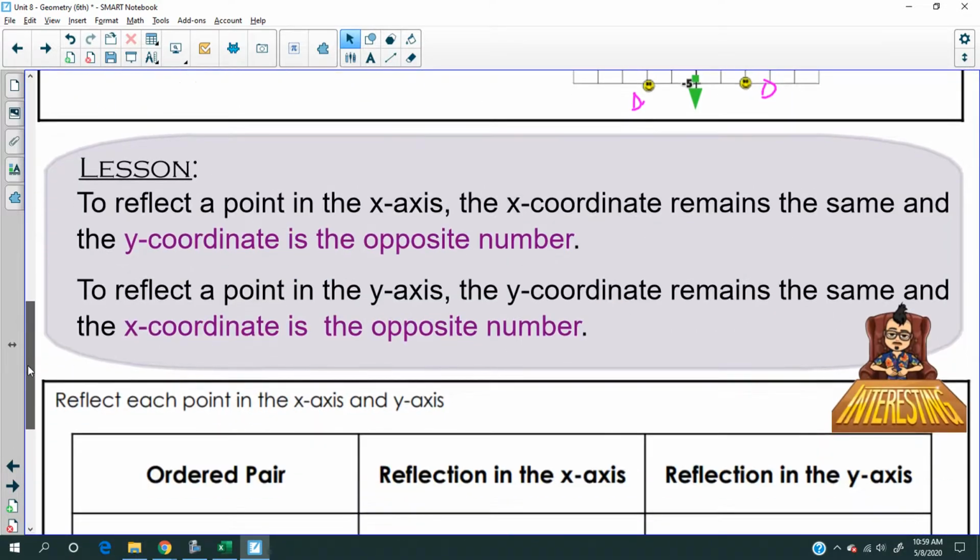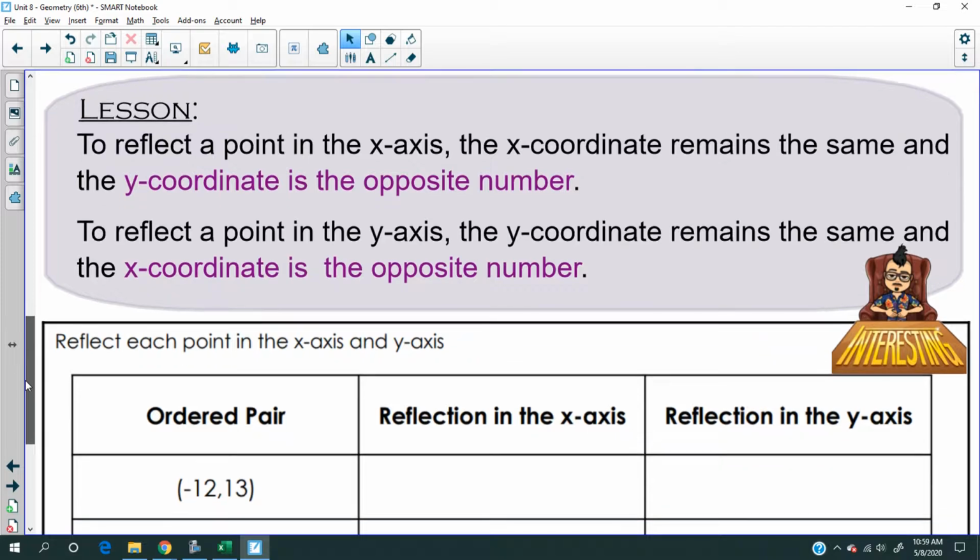Okay, so go ahead and write that, and then we'll practice a little bit more, okay? All right, so write this down. I don't care if you take 5 minutes. Write this down.